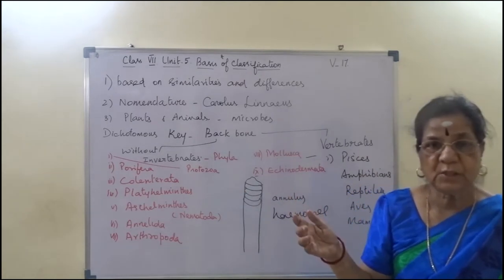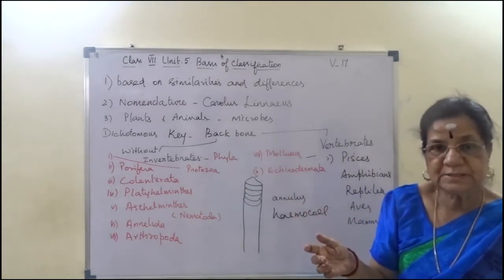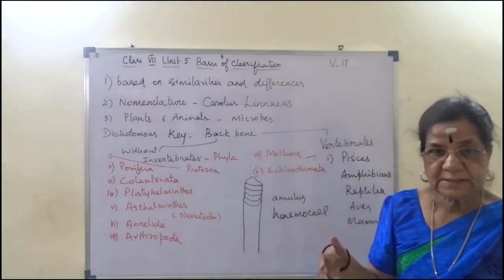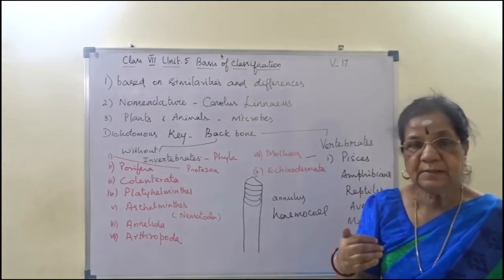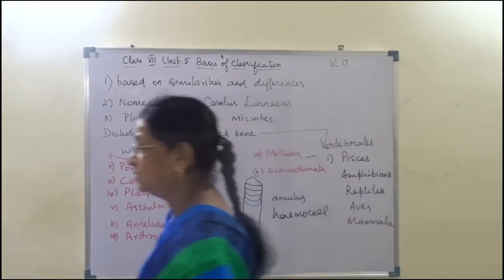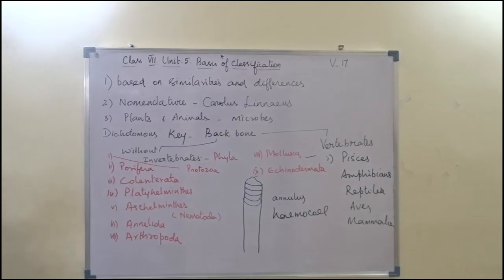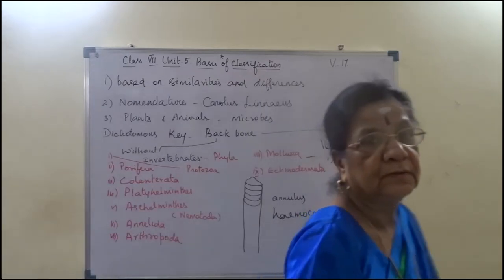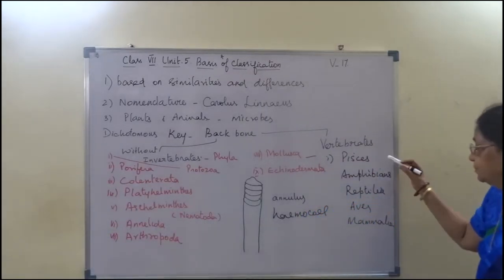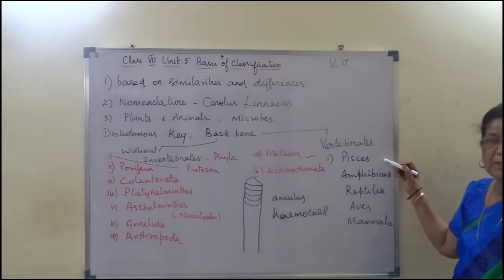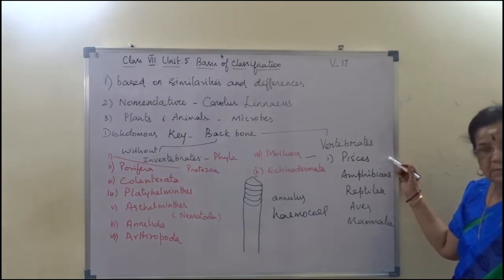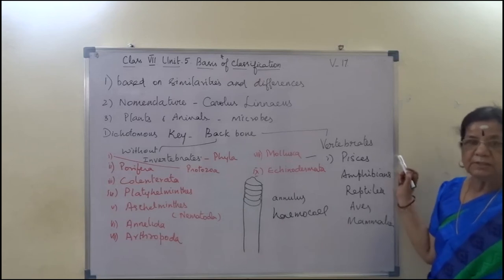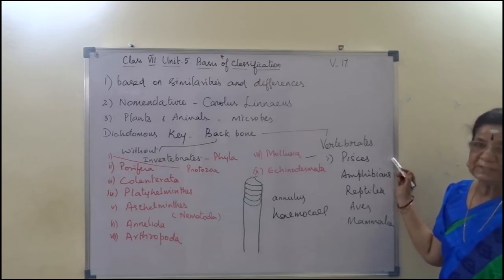Exoskeleton, respiratory organ, number of chambers in heart, and then excretory organ, and then method of reproduction. These are all the characters of phylum Chordata, which is coming under vertebrates. Example for fishes: respiratory organ gills, two-chambered heart, kidney is the excretory organ, locomotory organ is fins.